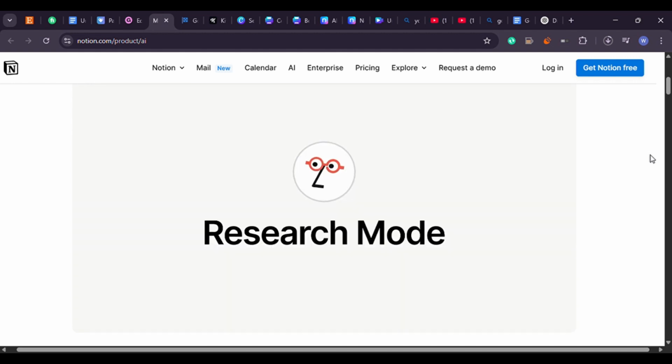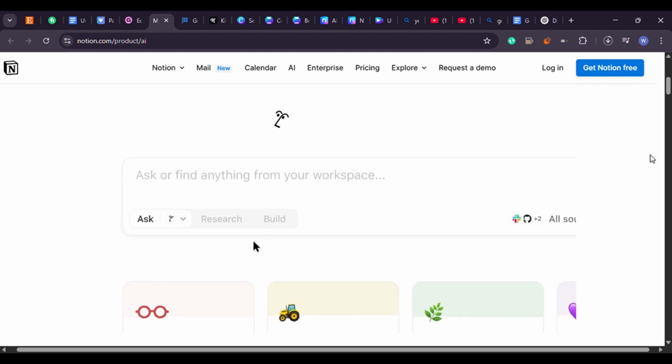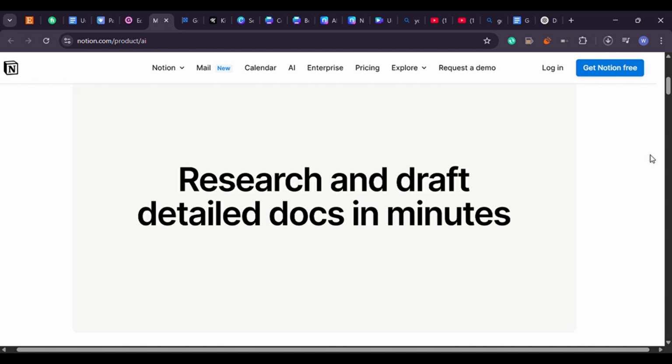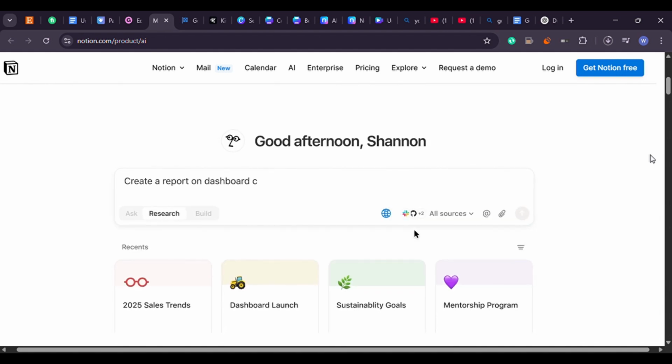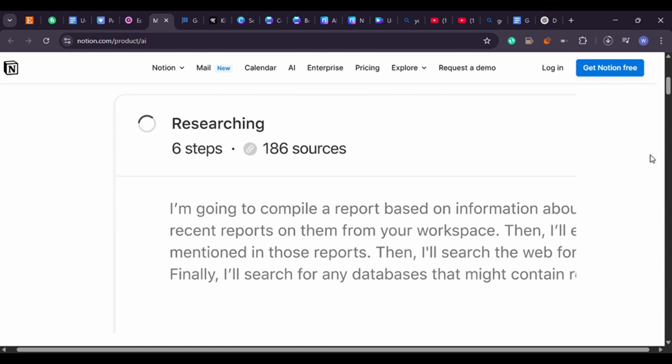Customize the icons and covers. You can even add example entries to show people how to use it. Once your template is ready, you'll click Share, then Duplicate, and copy the link. That's the link you'll sell or give to your buyers.